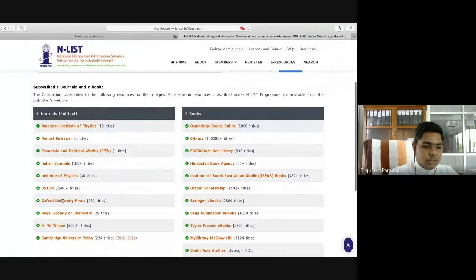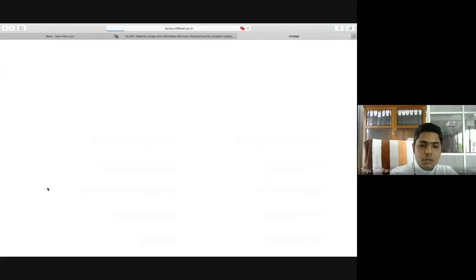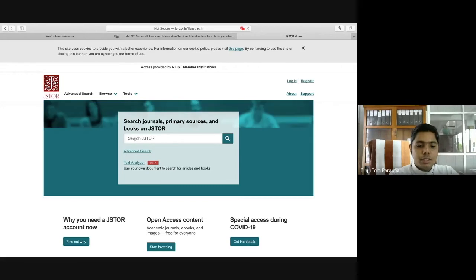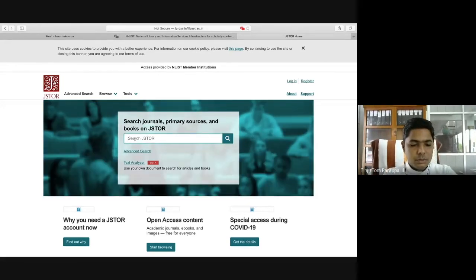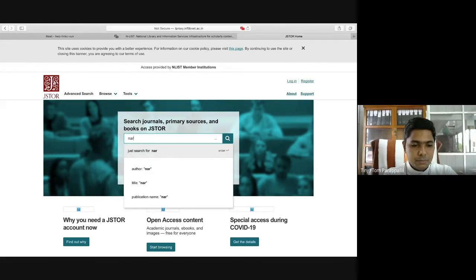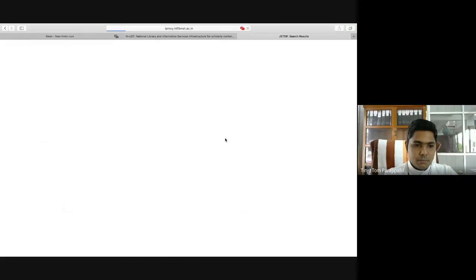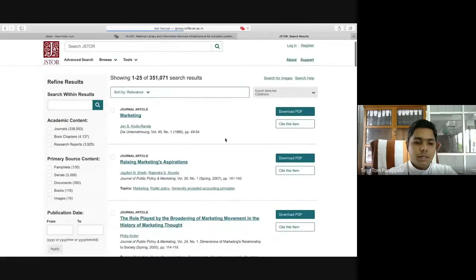Another one is JSTOR. JSTOR is also an international search database. If you want to purchase it, it costs a lot, but NLIST provides it to us through their consortium. So here also we can search something. What do we need to search? Suppose marketing. It provides us with the articles.